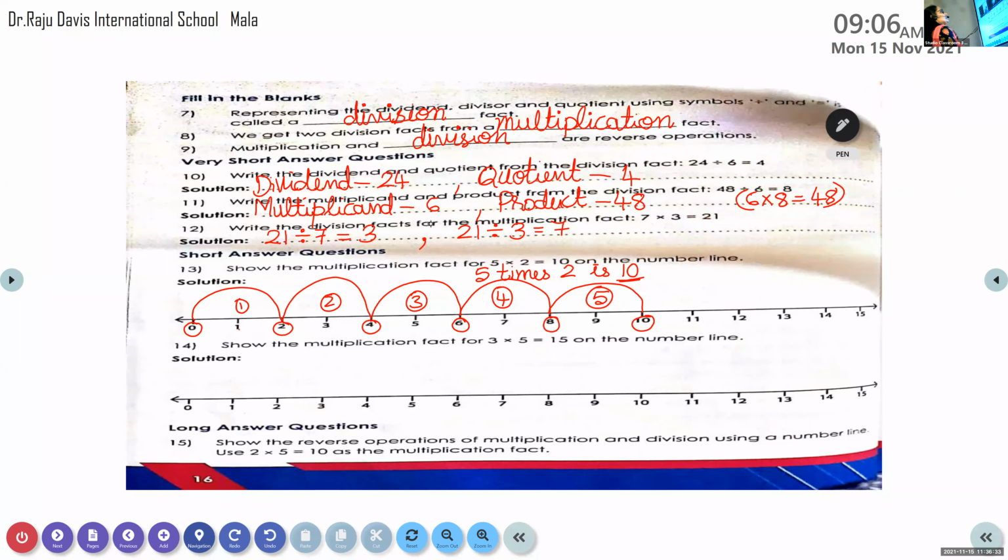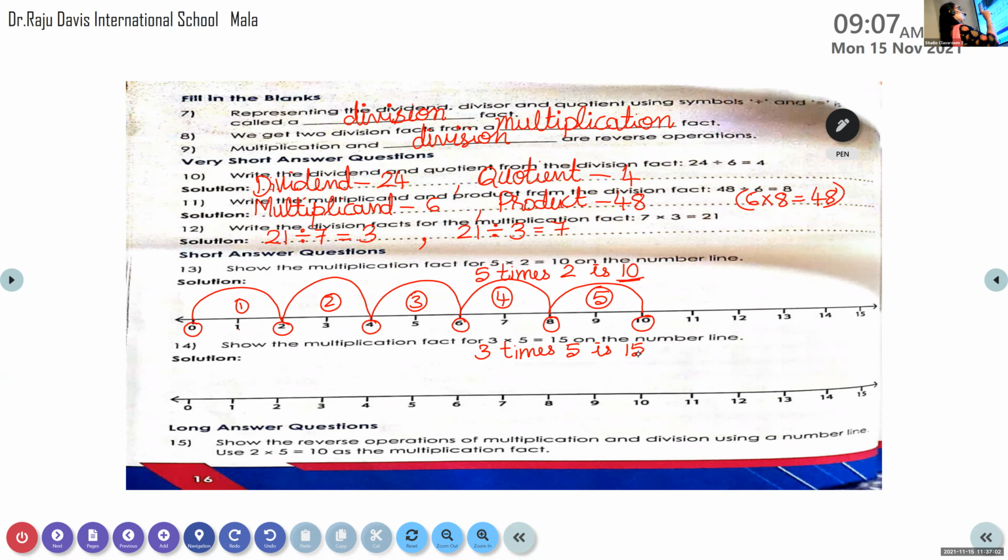Ma'am. Next one, question number 14. Show the multiplication fact for 3 into 5 is 15. So 3 times 5 is 15. So how many? From 0 to 3. 3 times 5.